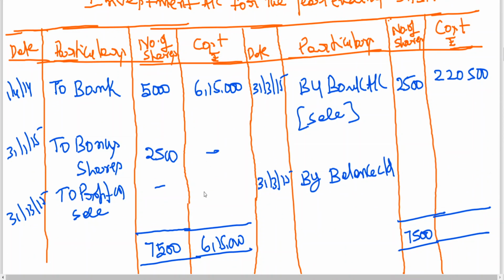I told you whenever you get a doubt, you can write here. In the last column, remember, as in a trading account, profit we write on the debit side, loss we write on the credit side. This is only about profit. If it is dividend or interest, that will be transferred to the income column. Please remember, profit and loss you write in the cost column. If you have any doubt, see this like a trading account: opening stock, purchases, sales, closing stock, gross profit, gross loss. Whenever you have an account where you buy and sell, simple thing, you apply the trading account principle.